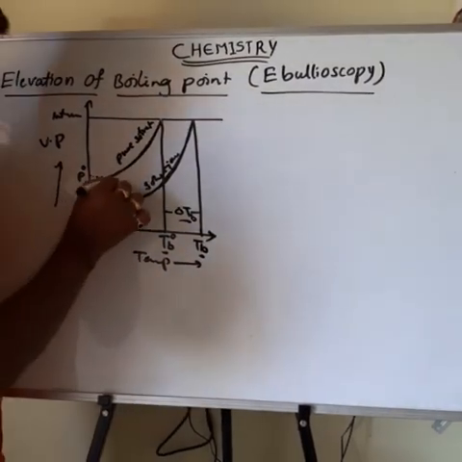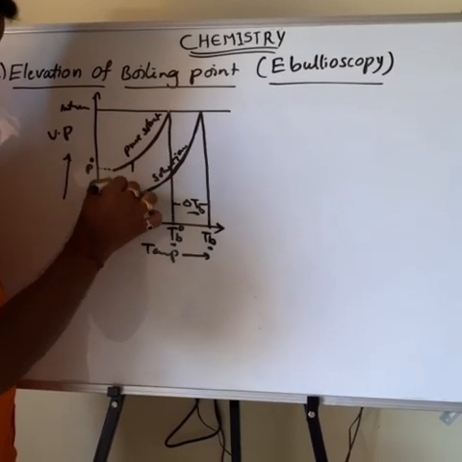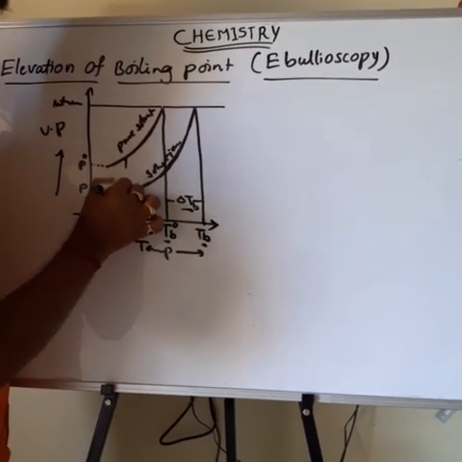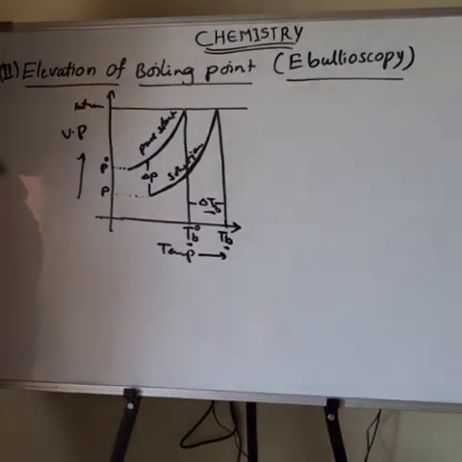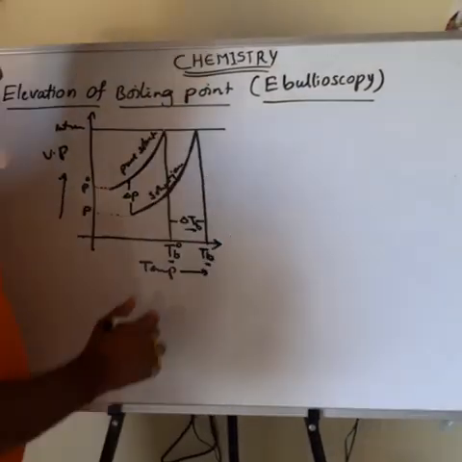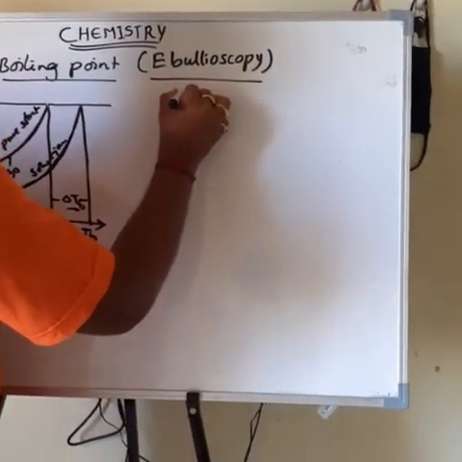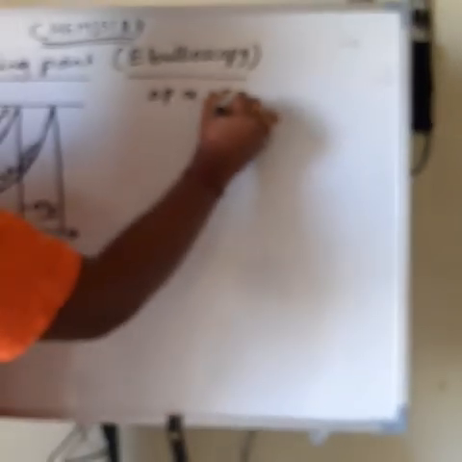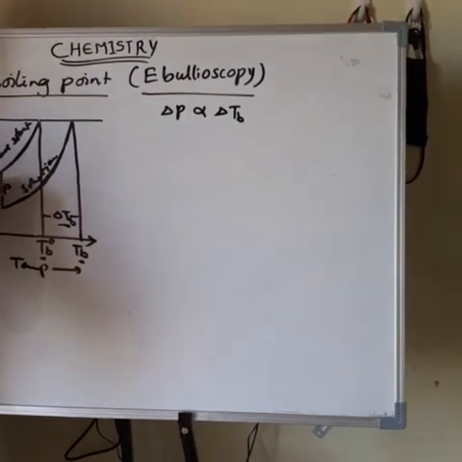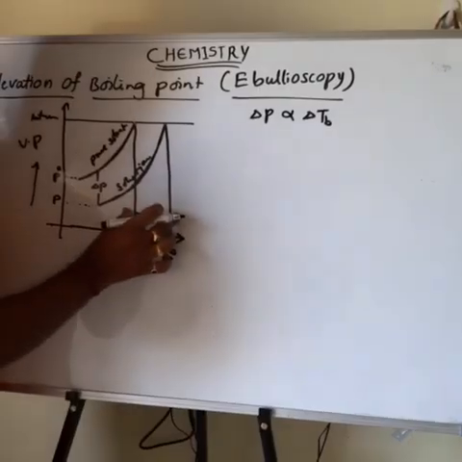Then next, the difference between the vapor pressure of the pure solvent and the solution is delta P. Understood what I said? From this graph we understand that delta P is directly proportional to delta TB. The change in vapor pressure is directly proportional to the elevation of boiling point.